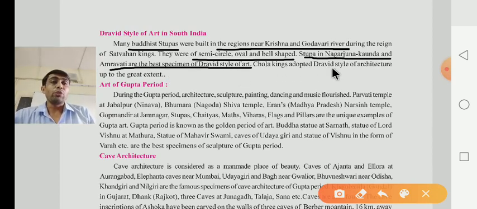Chola kings adopted the Dravidian style of architecture to a great extent. Which kings adopted the Dravidian style of architecture, dear children? Chola kings adopted the Dravidian style of architecture.